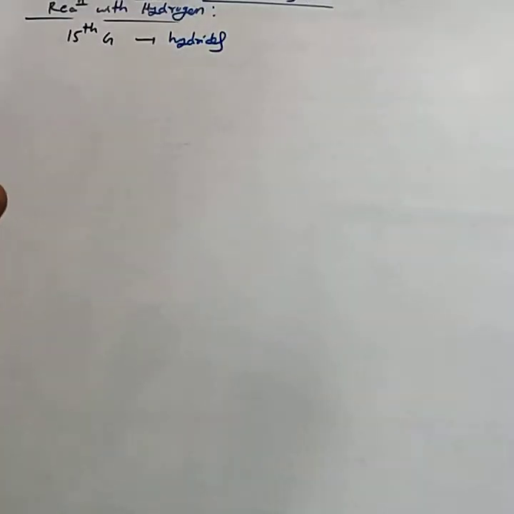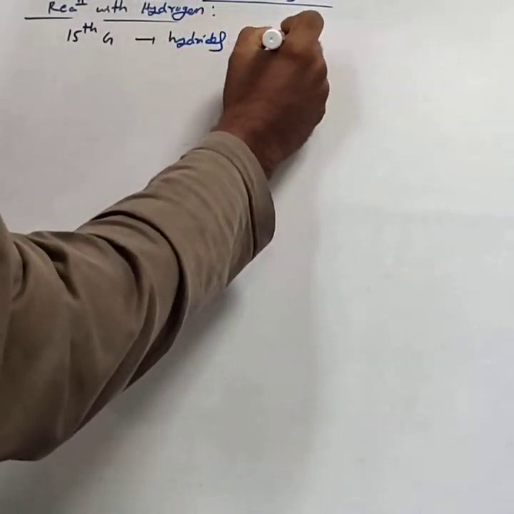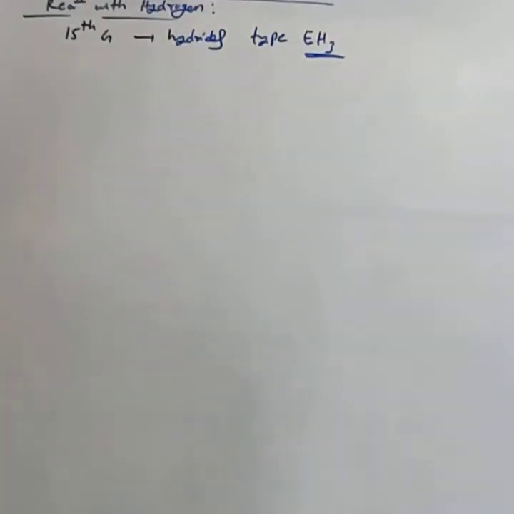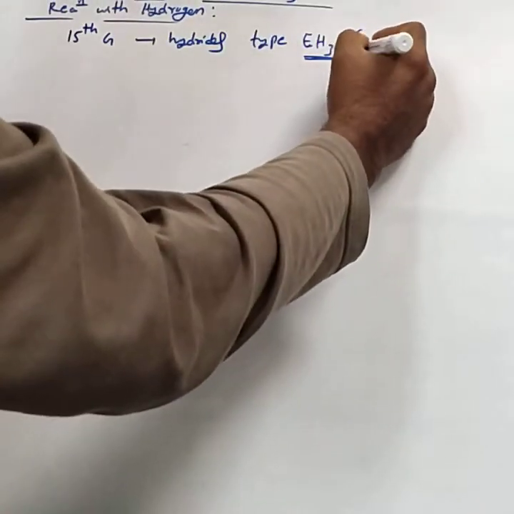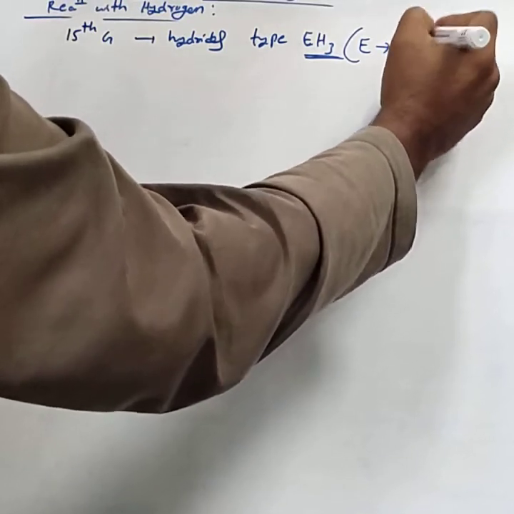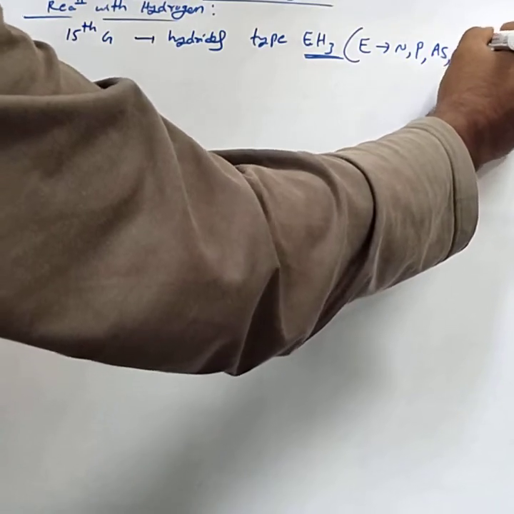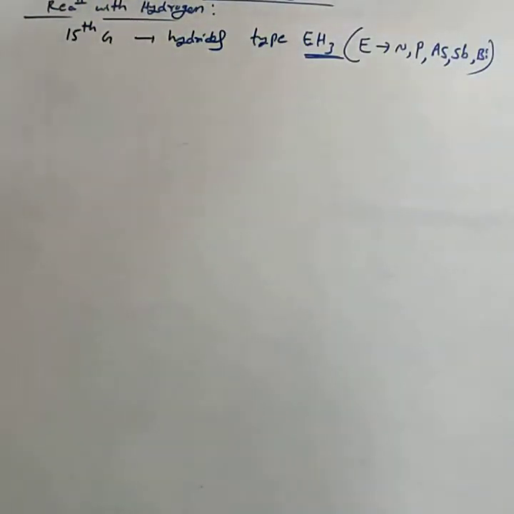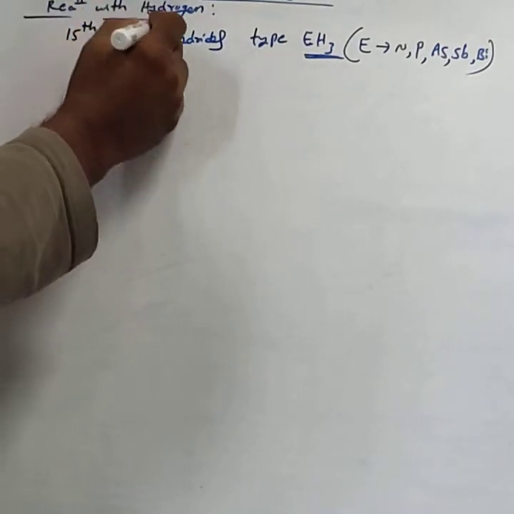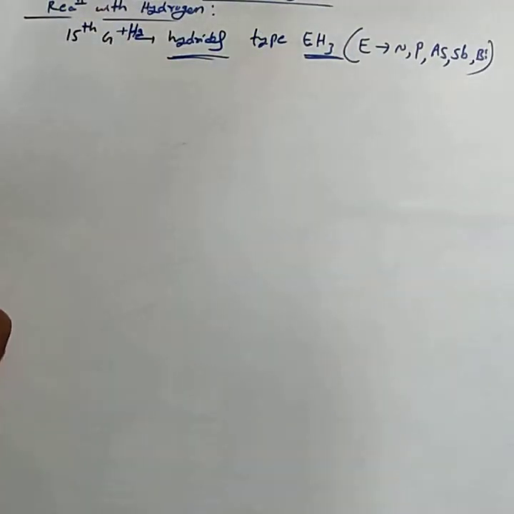If they react with hydrogen, they form hydrides of the type EH3, where E is a 15th group element, may be nitrogen, phosphorus, arsenic, antimony or bismuth.